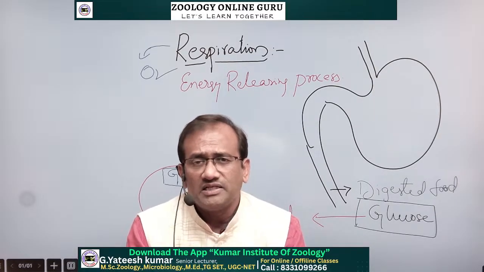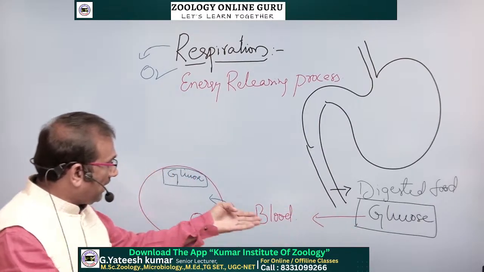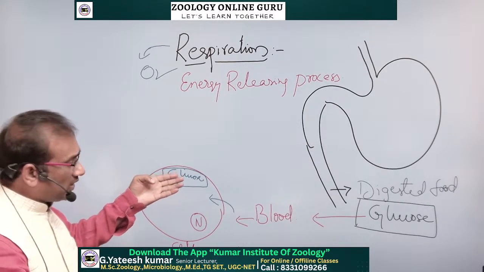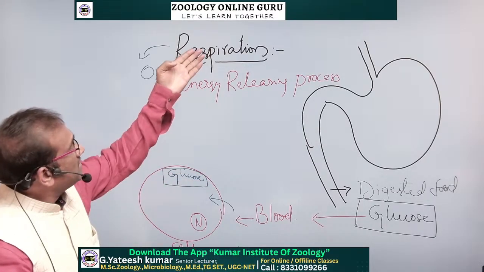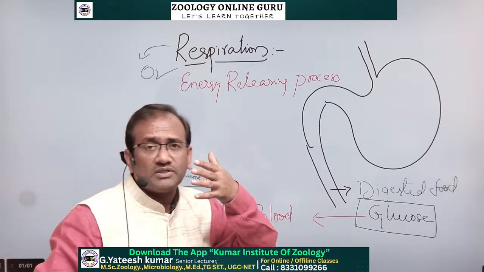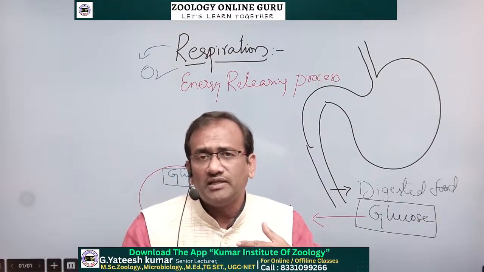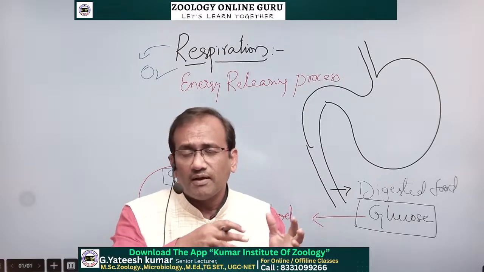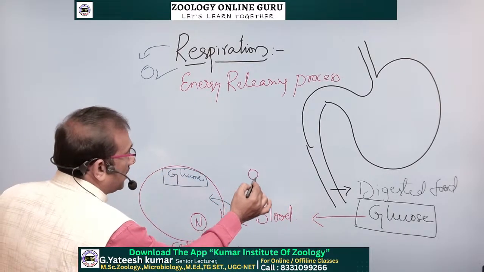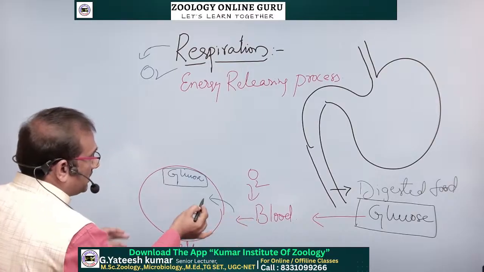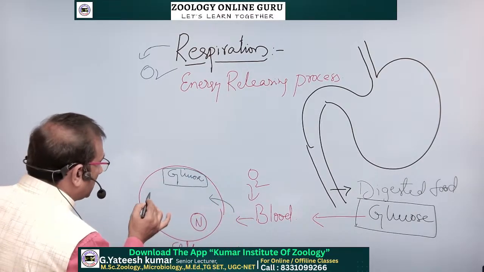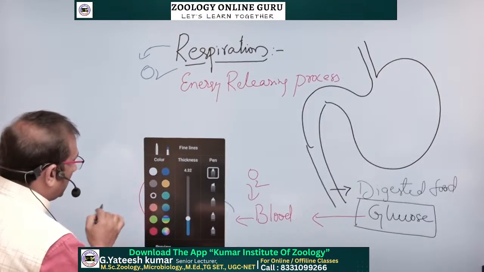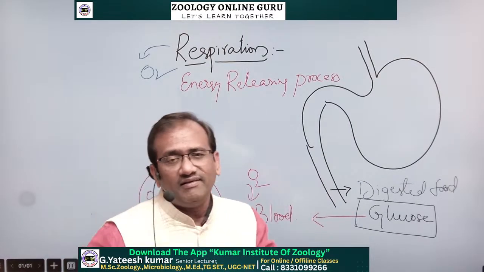After enzymatic digestion, these micromolecules enter into the bloodstream and reach every cell or tissue. In the cell they are waiting to burn in the presence of oxygen. That's why in respiration, by using the respiratory system we have, the oxygen enters into the blood. Through the blood, the oxygen reaches the cytoplasm, and we require a most important cell organelle.